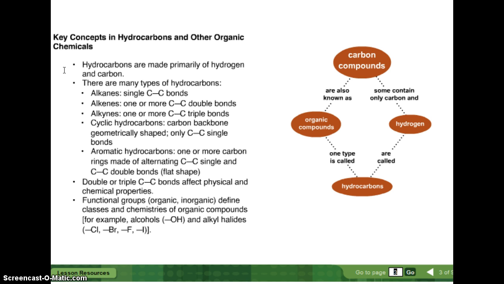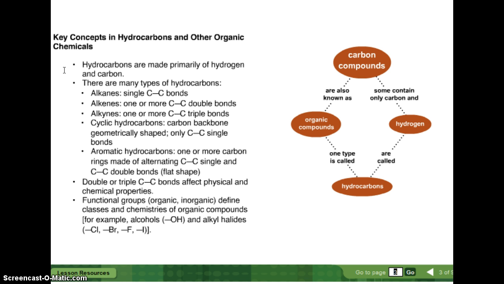You can also have a functional group, which can be organic, meaning made of what? Carbon, or inorganic, meaning made of anything else. And they define classes and chemistries of organic compounds. For example, you can have alcohols, which have an OH attached, and you can have alkyl halides, which would have one of the halogens from group 7A attached, such as chlorine, bromine, fluorine, or iodine.